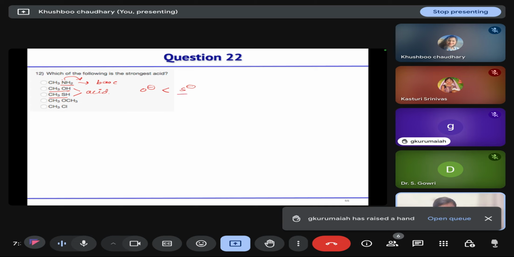So thiol is a better acid than alcohol. Ethers and alkyl chloride are not that acidic. So the strongest acid in the following example is your thiol. Clear? Okay.